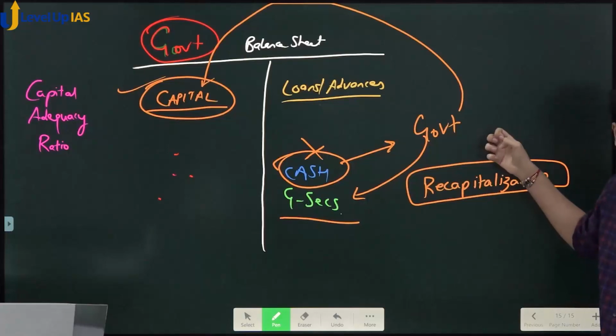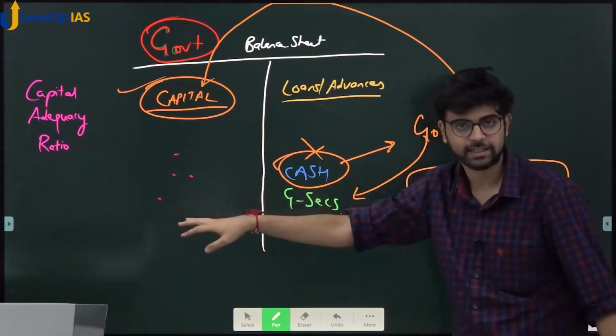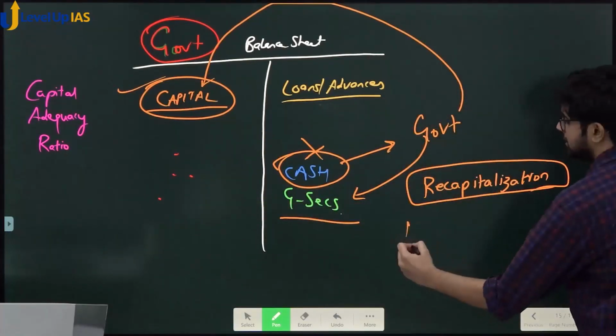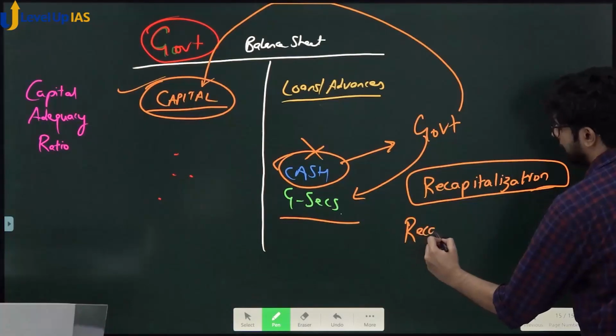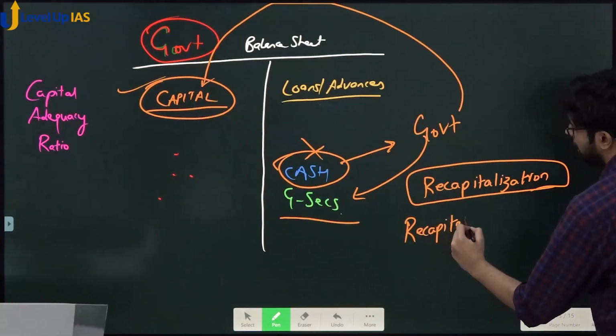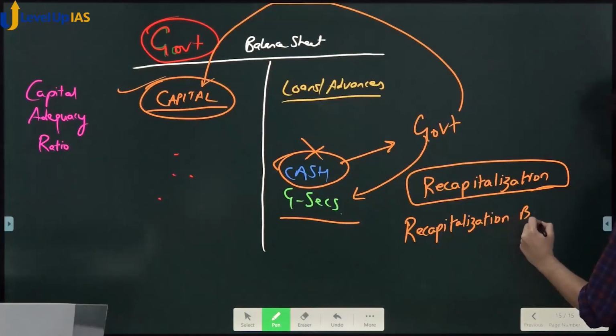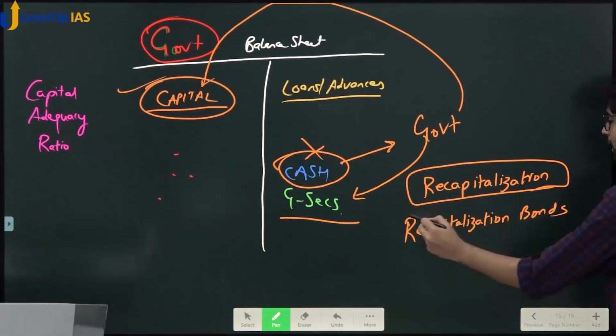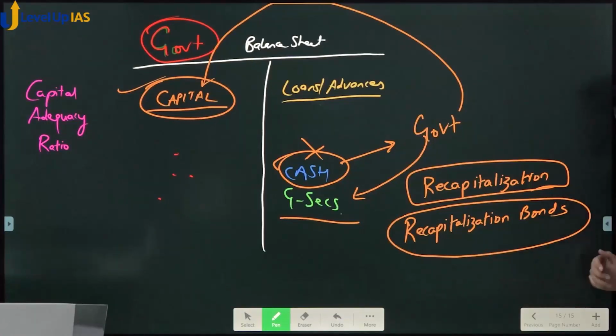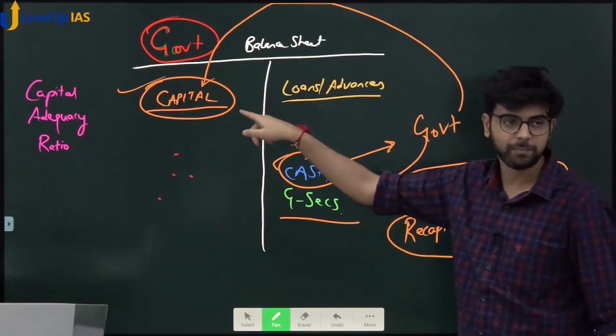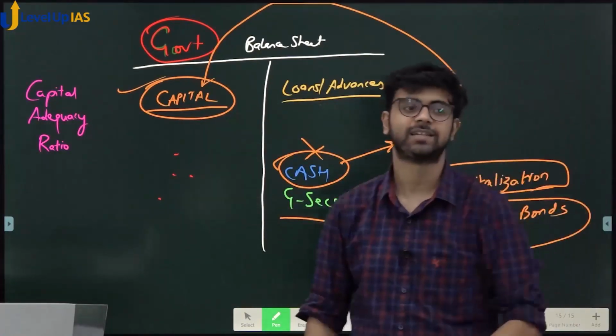They took the cash and they put the cash again here. This is an act of recapitalization. Those bonds are called recapitalization bonds. Samjha? So recapitalization bonds are used to recapitalize the banks without incurring fiscal deficit.